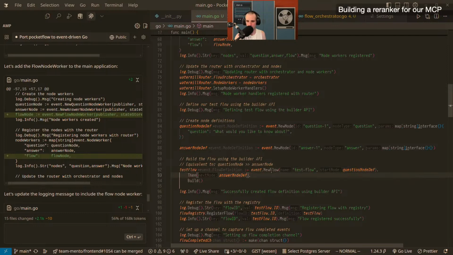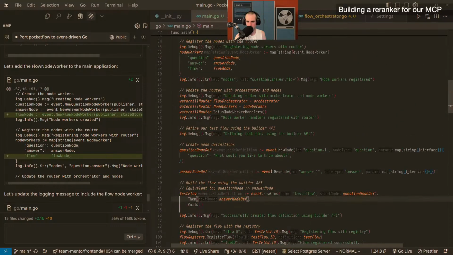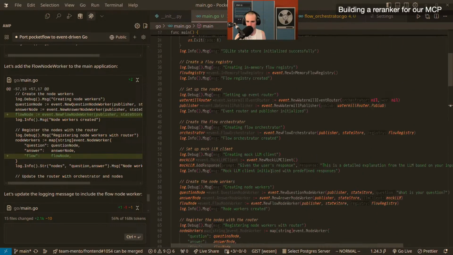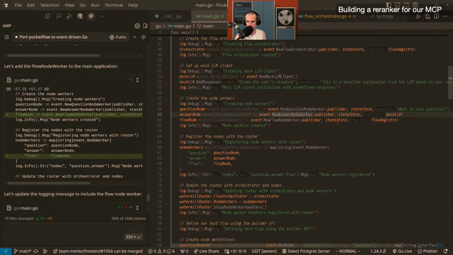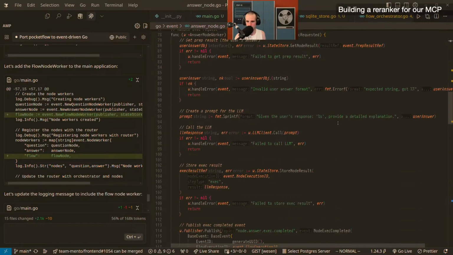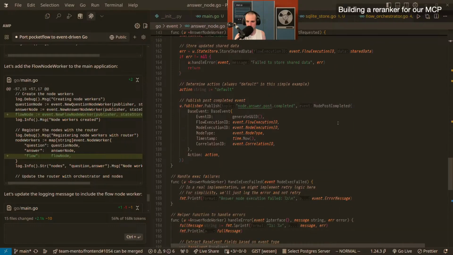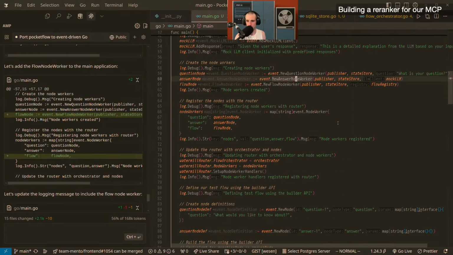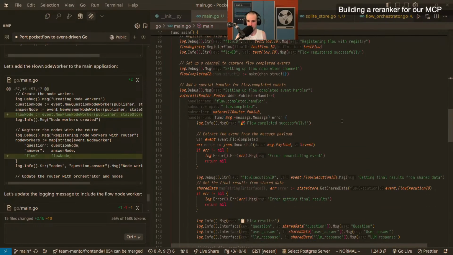And then the answer node def. Do we have other routes? Isn't there stuff missing here? I think I'm getting tired as well. So we will look at this another day, just so I can rest my brain a little bit.